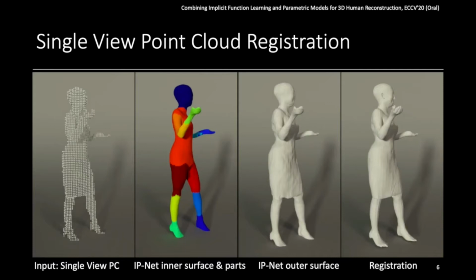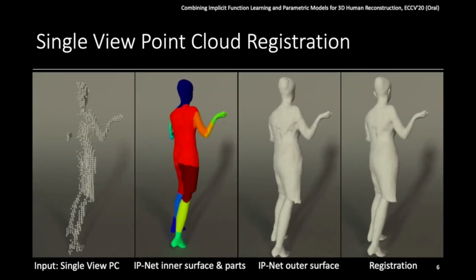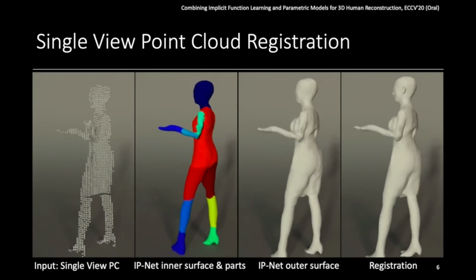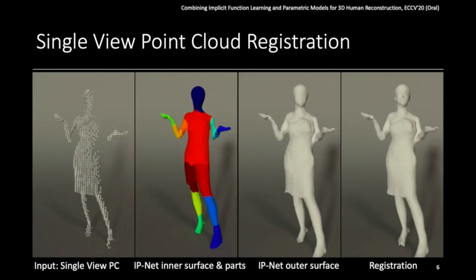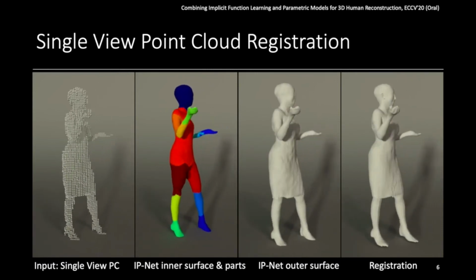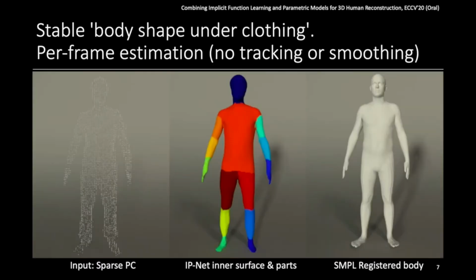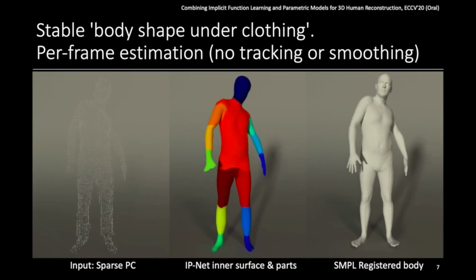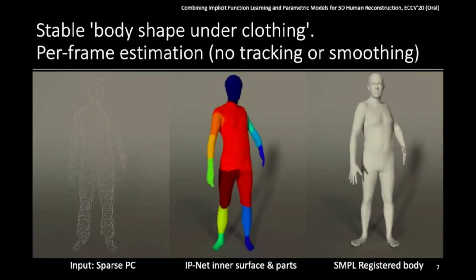Next, we show our experiments with IPNet. Single view point clouds are easily accessible from devices such as Kinect. We show that IPNet can be trained to fully reconstruct the missing shape and also register SMPL to it. IPNet can estimate body shape under clothing. We evaluate our performance on the BUFF dataset.